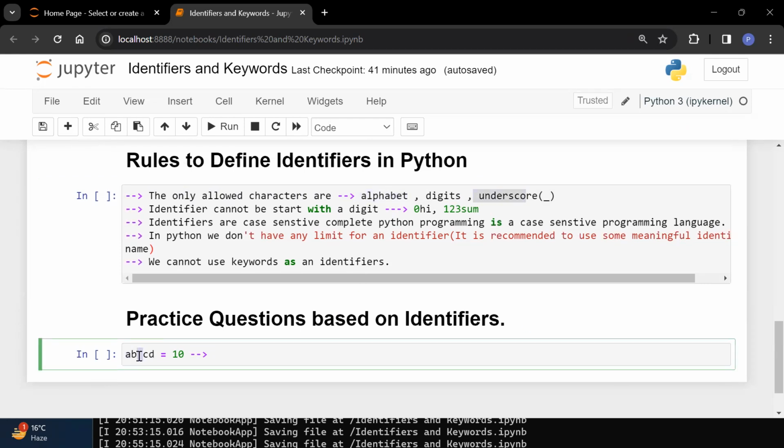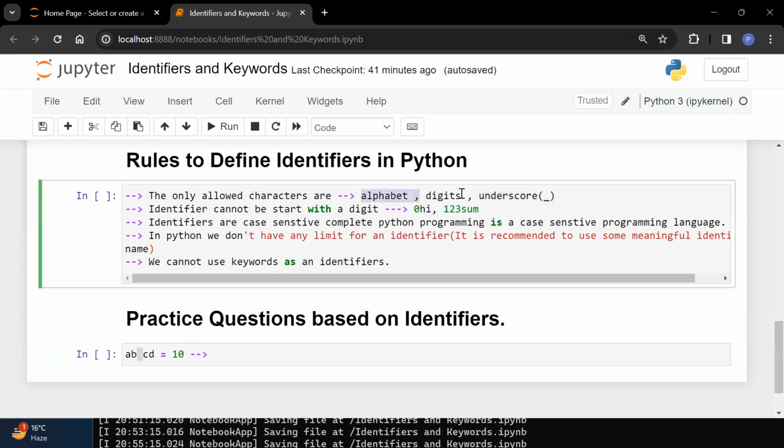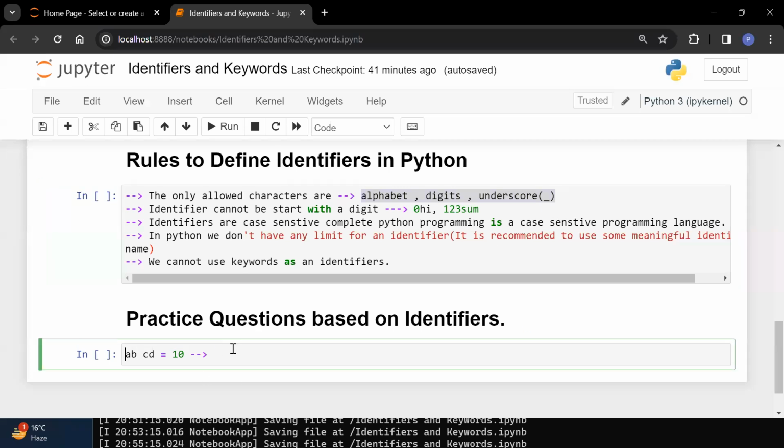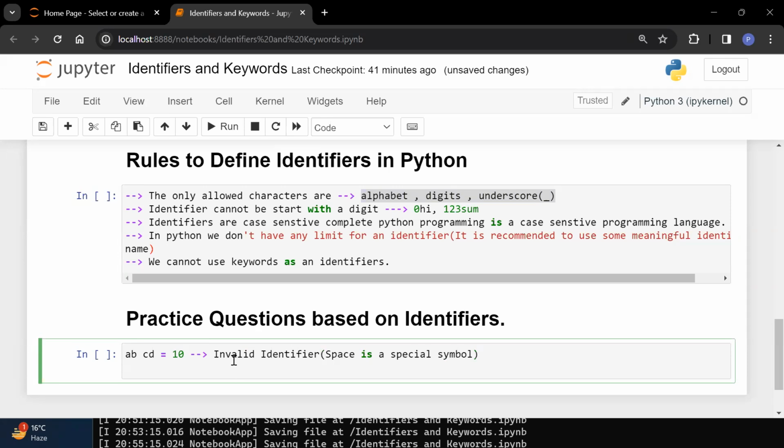But a special character space is coming. A space is not allowed. Only these 3 things are allowed: alphabets or digits or underscore. So this is your invalid identifier. Why it is invalid? Because space is a special symbol which is there.